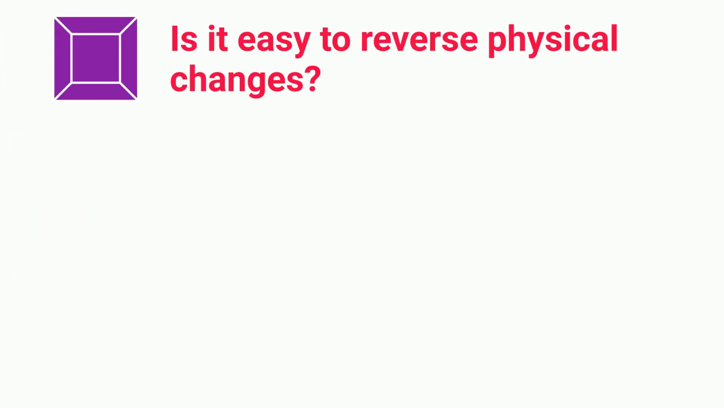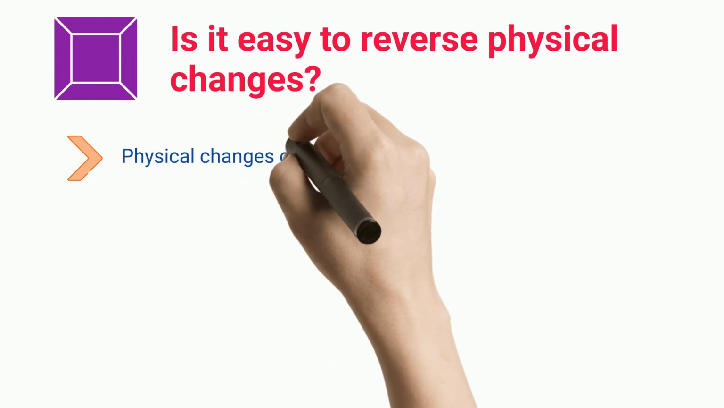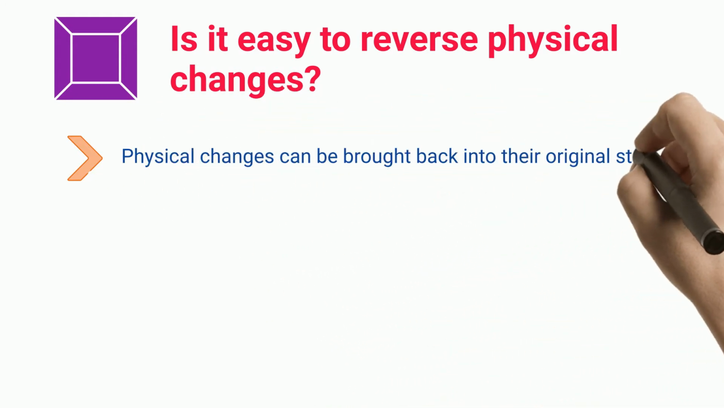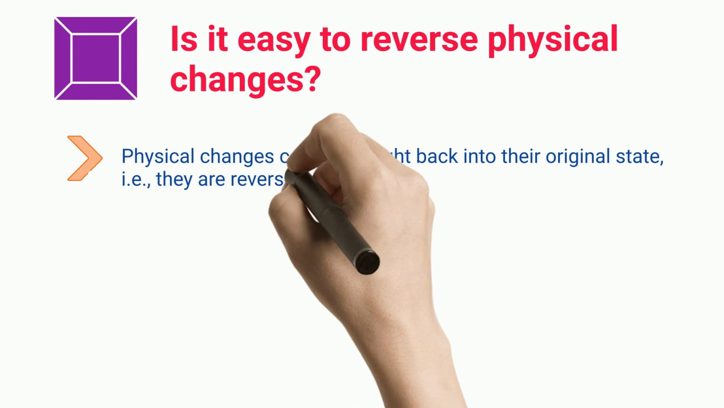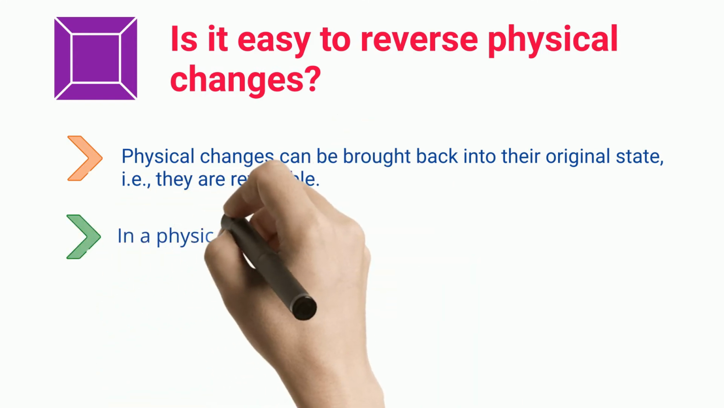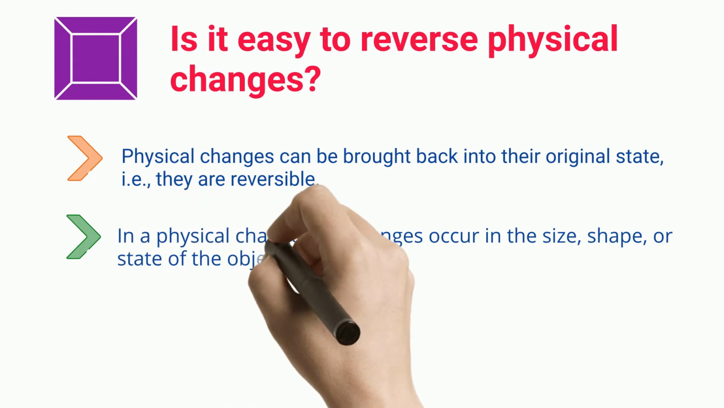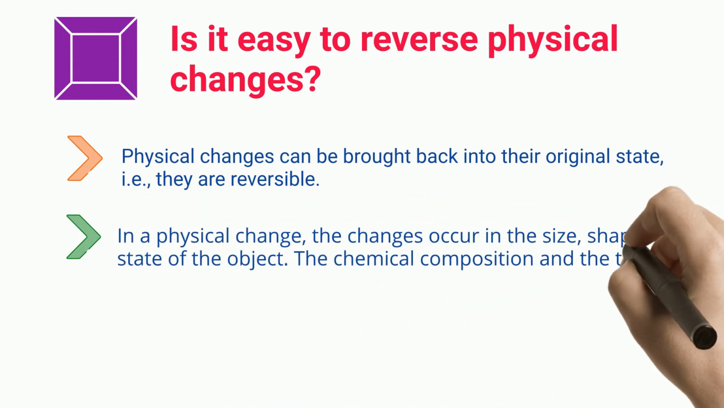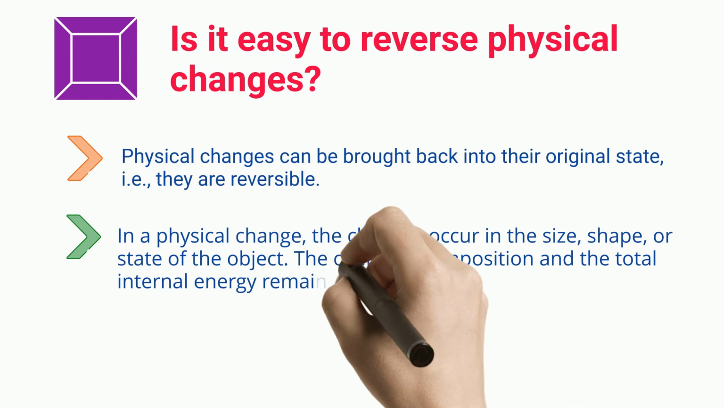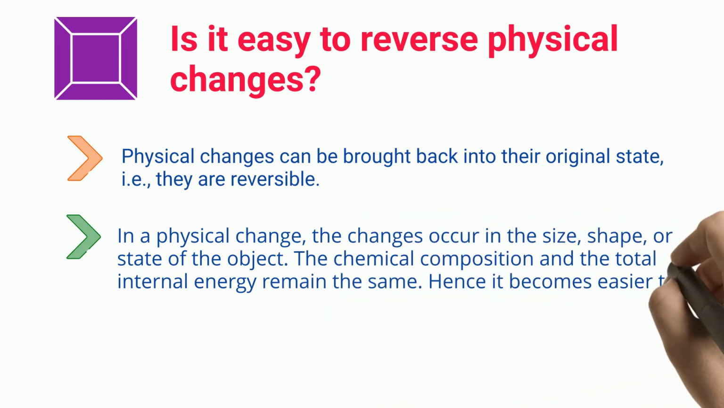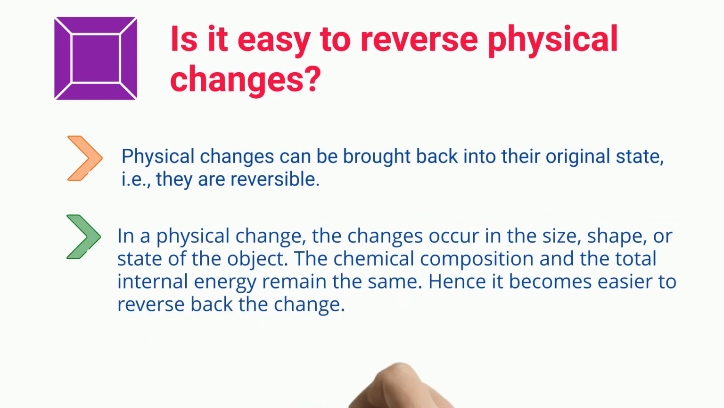Is it easy to reverse physical changes? Physical changes can be brought back into their original state, i.e., they are reversible. In a physical change, the changes occur in the size, shape, or state of the object. The chemical composition and the total internal energy remain the same. Hence it becomes easier to reverse back the change.